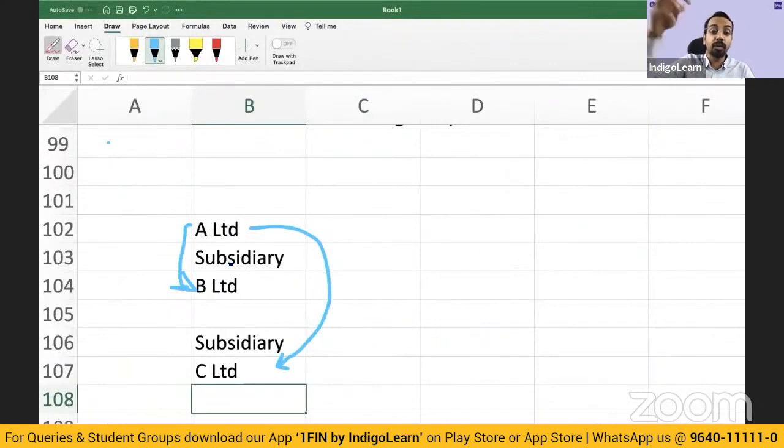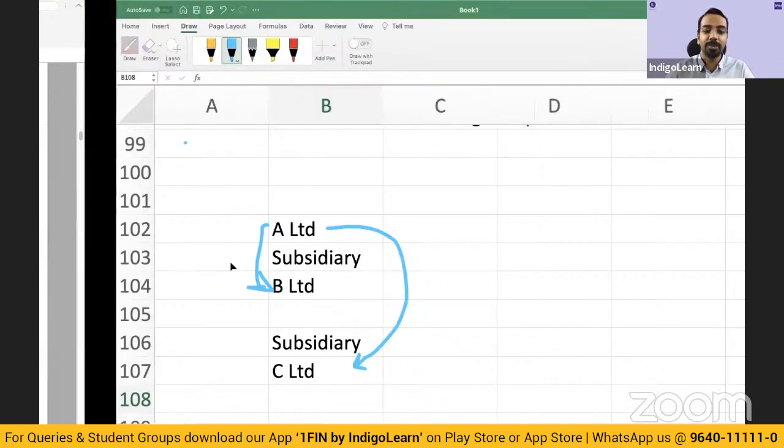So one is looking from the top, A Limited controlling B. So for A Limited, B Limited is a related party. B Limited is being controlled by A. So for B Limited, A Limited is the related party. Again, come to C Limited. C Limited is controlled by B Limited, so B Limited is a related party. C Limited is indirectly controlled by A Limited, so A Limited also becomes the related party for C Limited.